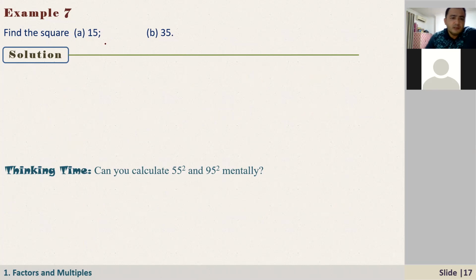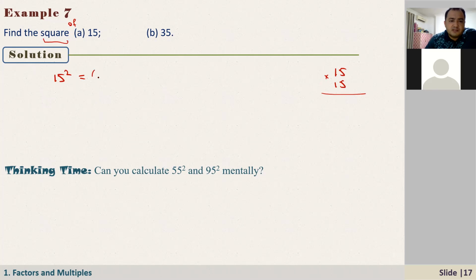Okay. Find the square of 15. Here, actually, "of" is missing. Anyway, I'll correct this. So you know how to do this. 15 squared. Here, just actually what we mean by this. What is 15 squared? How do we calculate this? Maybe one way is long multiplication, 15 times 15. But I'm going to use a different method here.